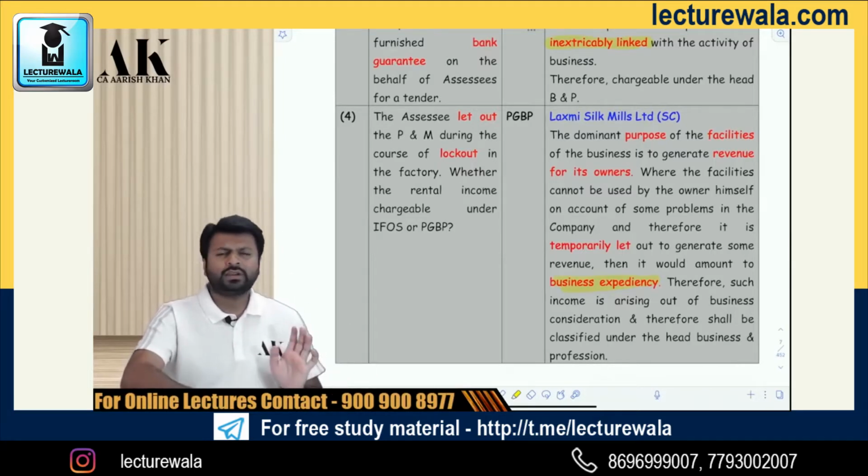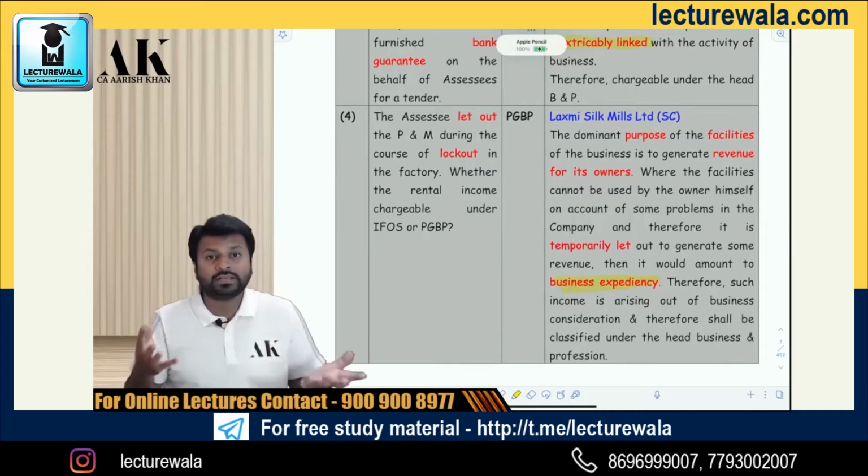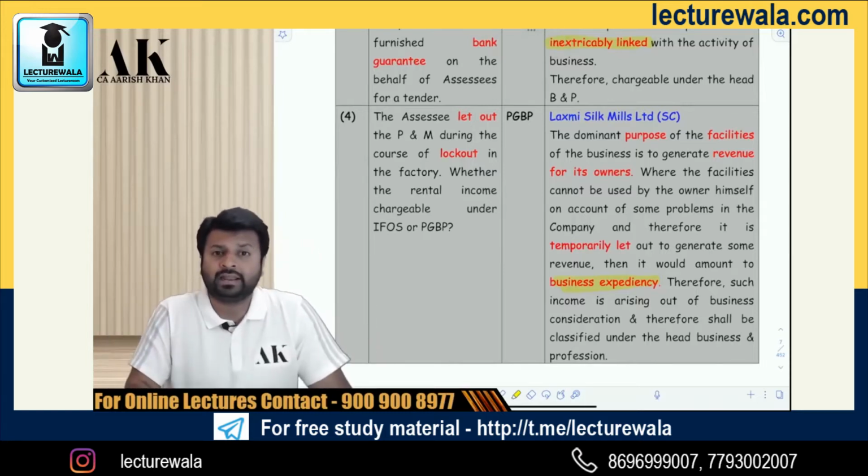So if you can identify the principle out of these 4 examples, these are just 4 examples. There are thousands of examples like this in practical life.